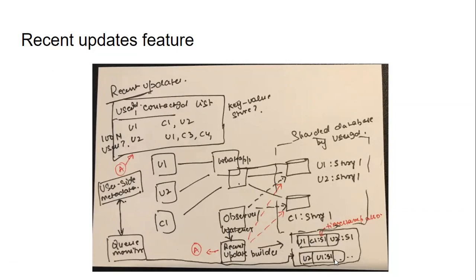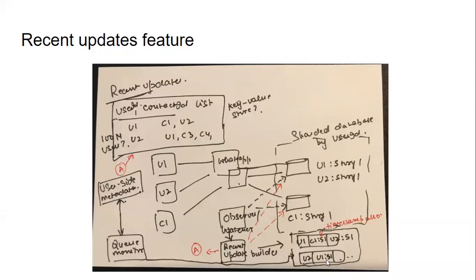And it will generate this kind of queue, right? Per user, if I think about having a queue, then I'm maintaining this. Let's say user 1 posted a story and user 1 has C1 and U2 in their contact list. So U2's timeline or feed will have this entry in it. And now let's say U2 comes online and opens WhatsApp. Their timeline is ready to be viewed. It just needs to be read from this queue.